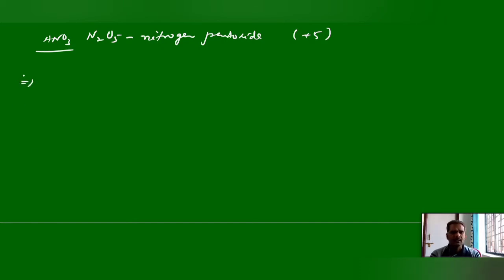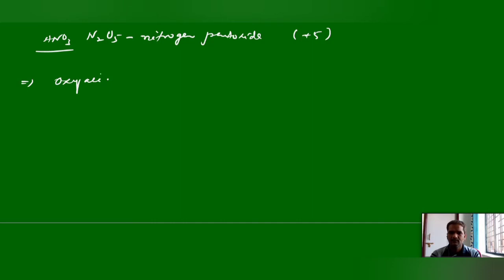One important point related to these oxidation states: oxy acids which exist in between the variable oxidation states can undergo disproportionation reactions, especially oxy acids of nitrogen and oxy acids of phosphorus. If they exist in between the minimum and maximum oxidation states, they can undergo disproportionation reactions.